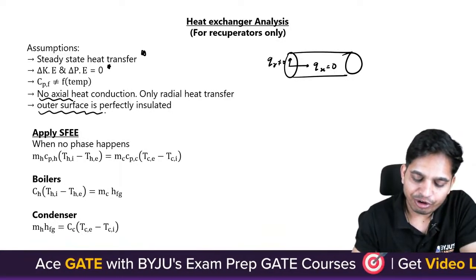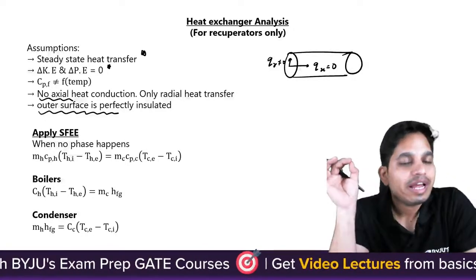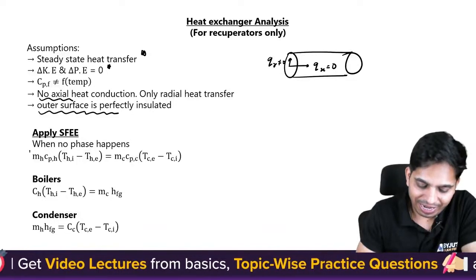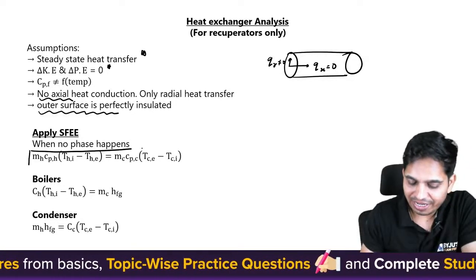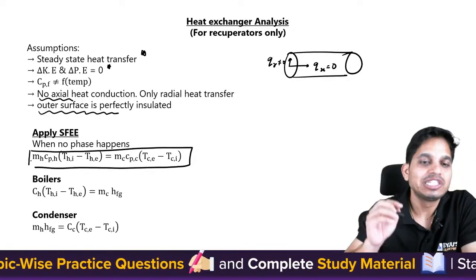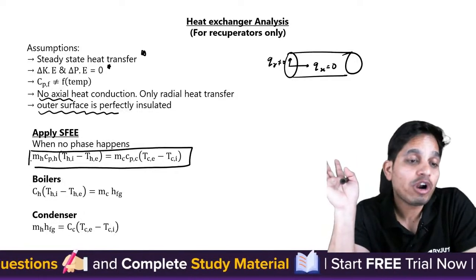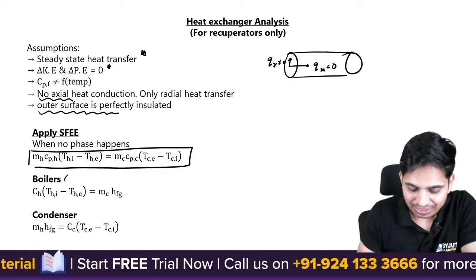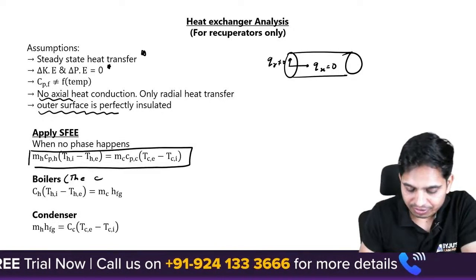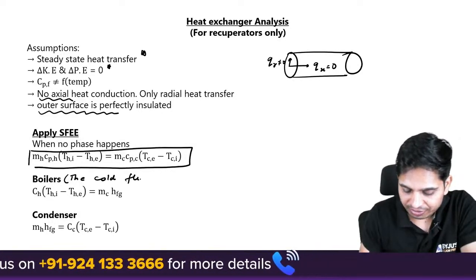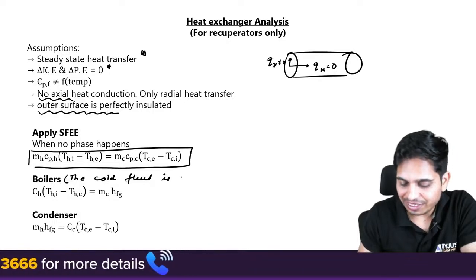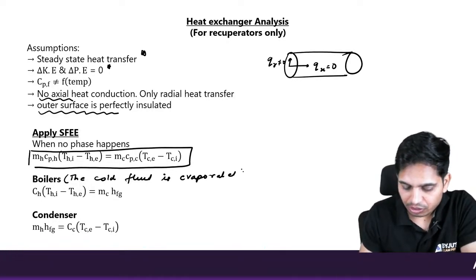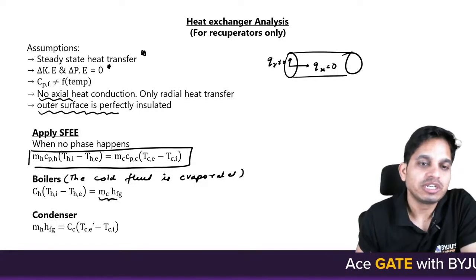And the outer surface is perfectly insulated. So, when you apply the steady flow energy equation, you are going to get m_h C_h (T_hi minus T_he) equals m_c C_c (T_ce minus T_ci). This is your steady flow energy equation for a heat exchanger simply. Now for boilers, what happens? The cold fluid is evaporated. So for the cold fluid, I will use this equation.